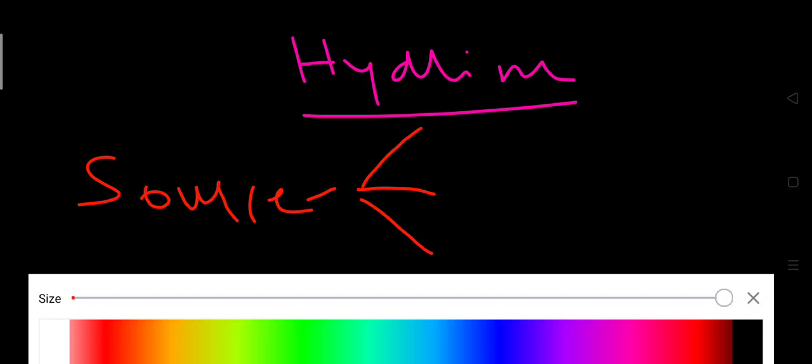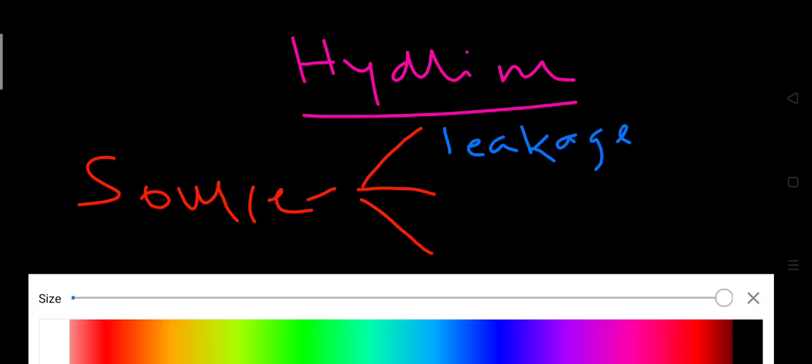The strongest one is that this hyaline material comes from leakage of vascular plasma, that is blood plasma. In blood plasma there are many things, and some material leaks from there and is deposited in the artery wall, and that hyaline material gives rise to hyaline arteriosclerosis. So this is the strongest possibility.